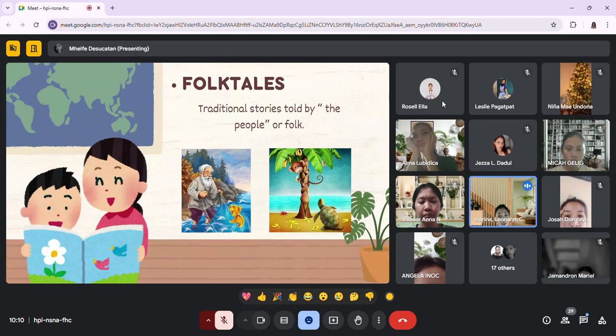Okay, that's right. So The Monkey and the Turtle is a Filipino folktale where a monkey and a turtle found a banana tree in the forest. The monkey takes the top, thinking it's the best part. As he plants the top of the banana, after many days, it actually dies. On the other hand, the turtle, who takes the root part, can't believe that it grows and bears fruit. So this tale teaches us that patience and wise choices can lead us to success. Next slide, please.